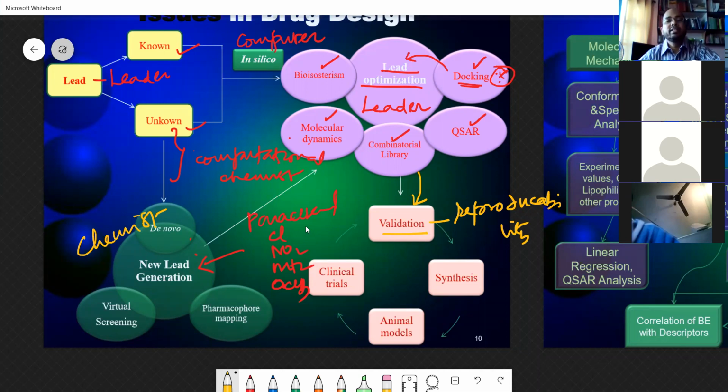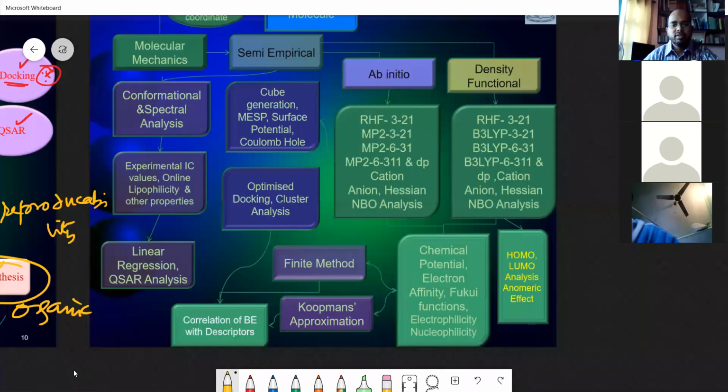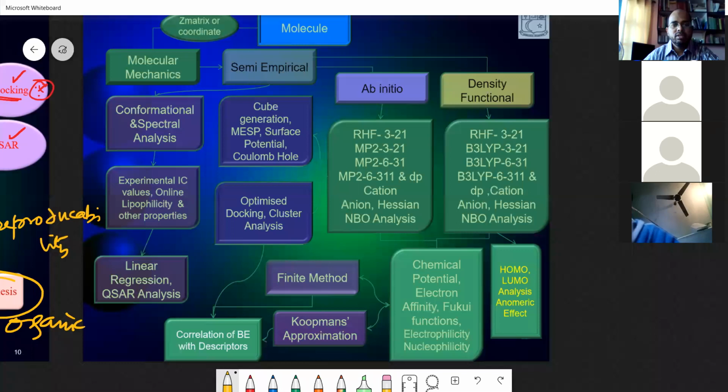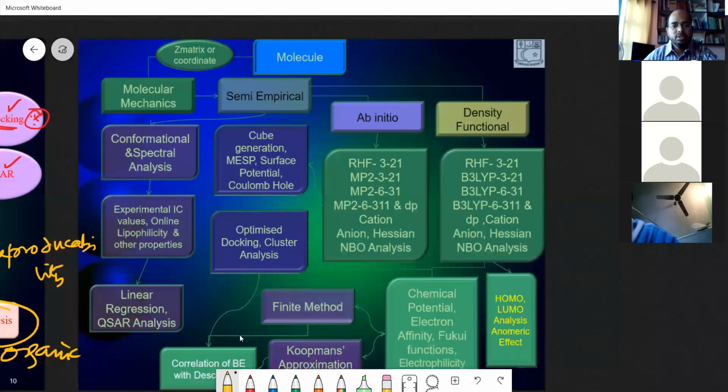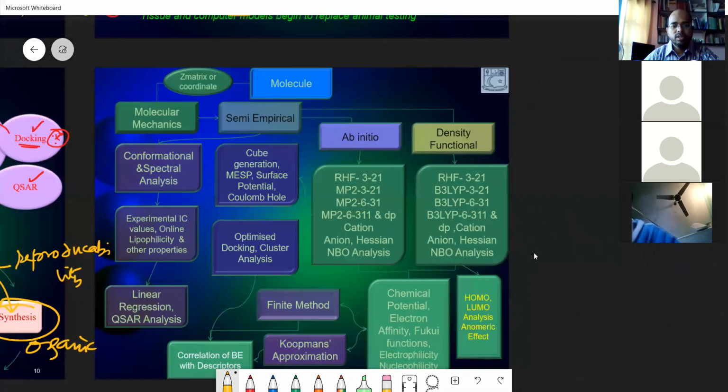So that is validation. If it is not validated, it's not a very successful setup. Then you do clinical trials, animal models, and then synthesis. This is the organic part. Okay. So this is a very good chart for you to understand it. And here I am coming to the last slide of the day. You should know what you can do with it.